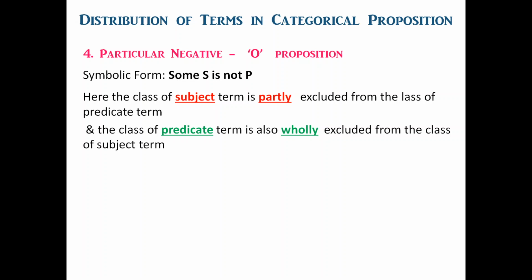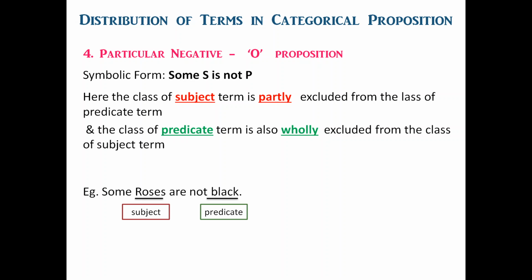Let us take an example. Some roses are not black. Here roses is the class of the subject term and black is the class of the predicate term. Here the class of the subject term, roses, is partly excluded from the class of the predicate term, that is black things. So the subject term is undistributed in O proposition, whereas the class of the predicate term, that is black things, is wholly excluded from the class of the subject term, roses. So the predicate term is distributed in O proposition.